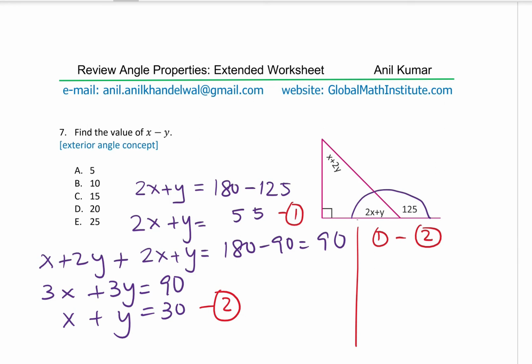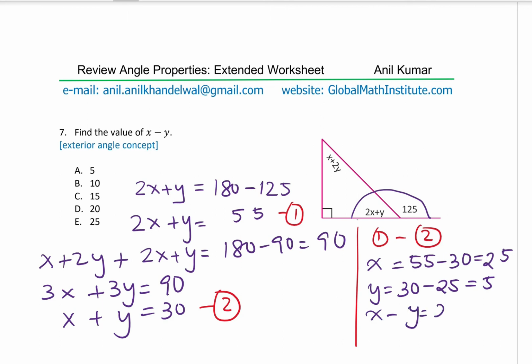So 2x minus x is x. Y minus y cancels and we get 55 minus 30, which gives you 5, and 5 take away 3 is 25. So x is 25. So if x is 25, then y equals 30 minus 25, which is 5. We want to find what is x minus y, that is 25 minus 5 is 20. So that becomes our answer. Option D is the right option. Perfect. So that is how we are going to solve it.